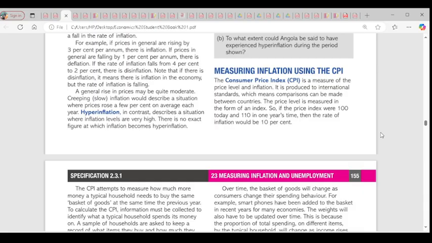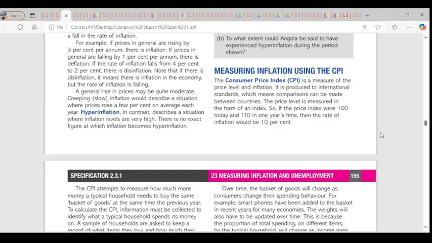CPI equals C sub T, which is the cost of the market basket in the current period, the cost now. Then C sub O is the cost of the market basket in the base period, the previous period. So CPI equals C sub T over C sub O multiplied by 100. That's how you measure the Consumer Price Index of the present period.